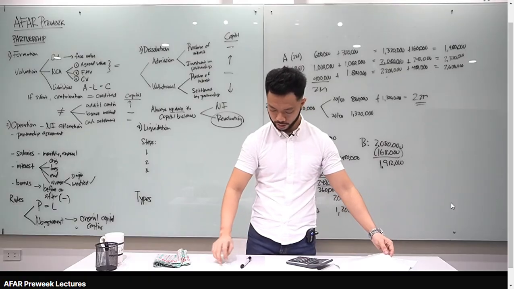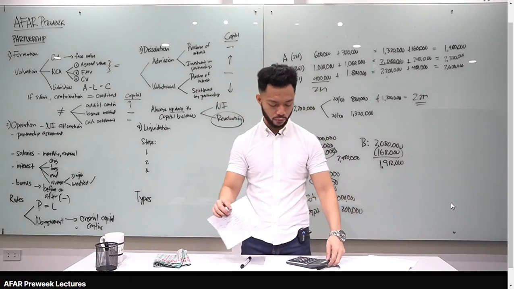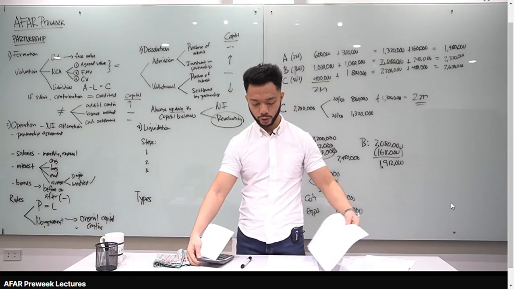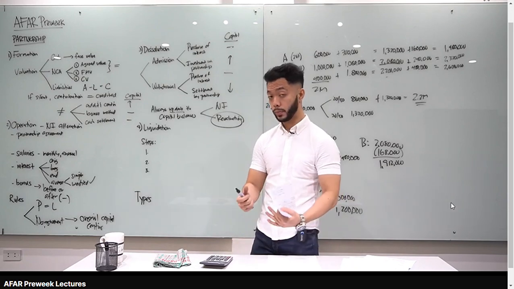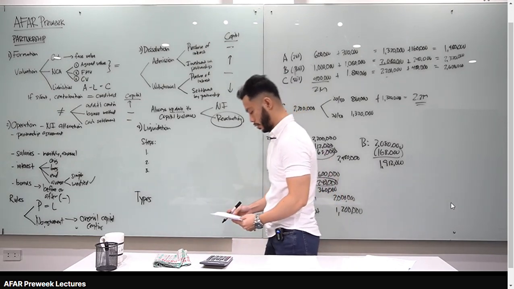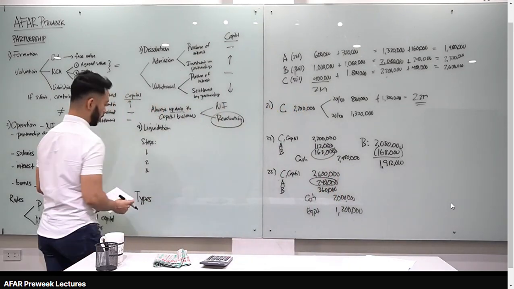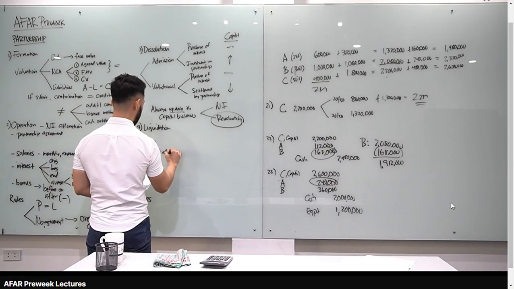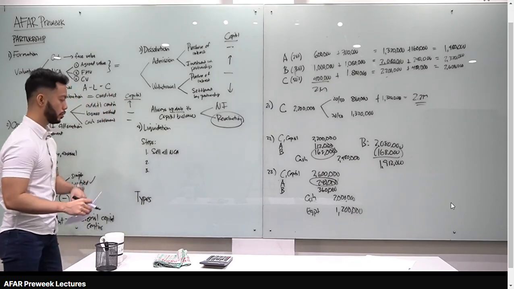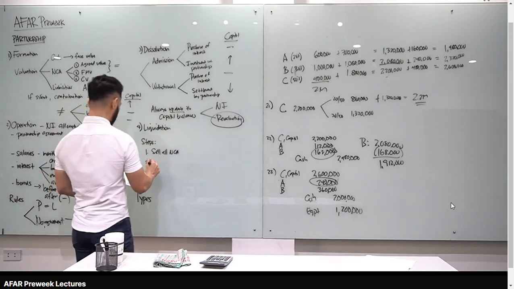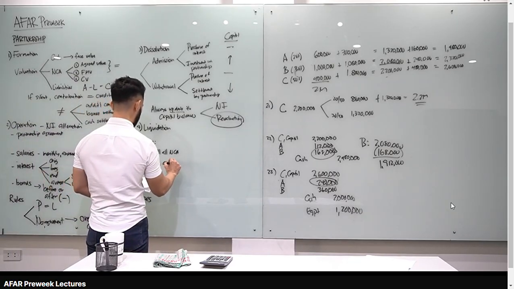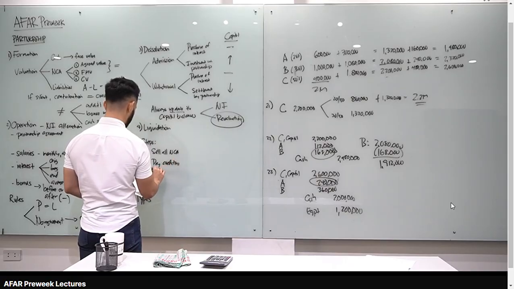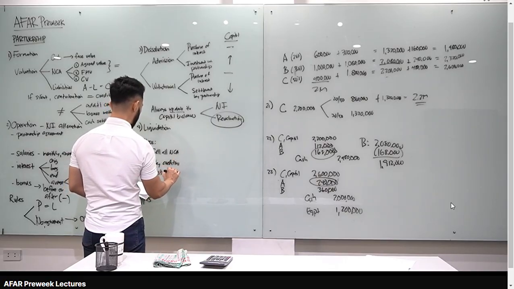Okay. Let's go to the last stage in the life of a partnership. Partnership liquidation. Okay, so pag liquidation, mag-stop na yung operations ng partnership natin. And we have 3 steps during the liquidation process. Step number 1, sell all non-cash assets, at net realizable value. Number 2, bayaran natin yung creditors, pay creditors. And number 3, distribute remaining cash to the partners, if any.